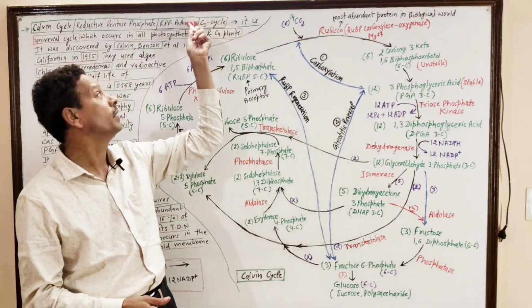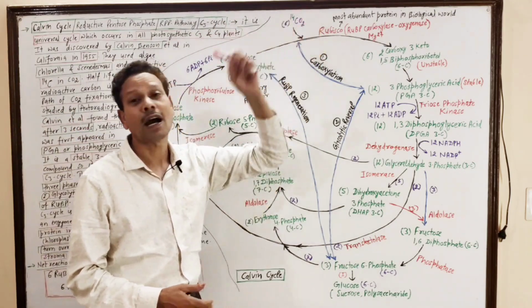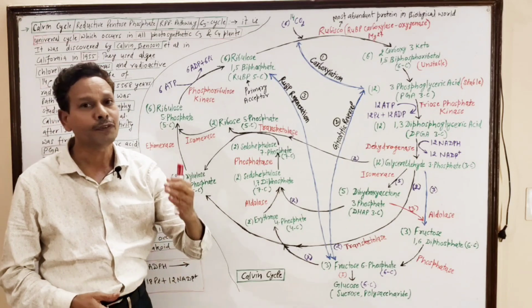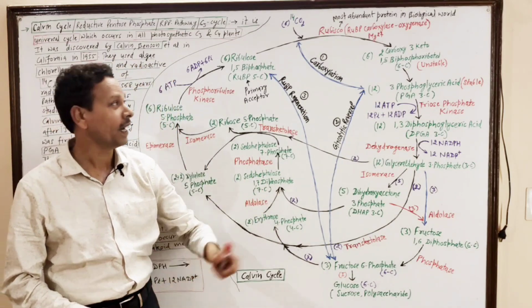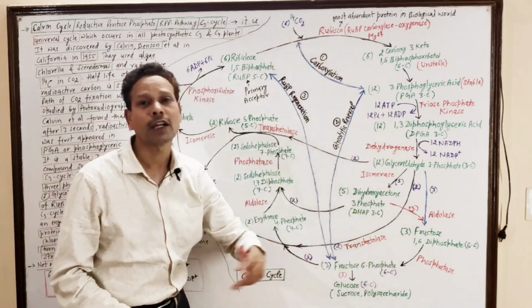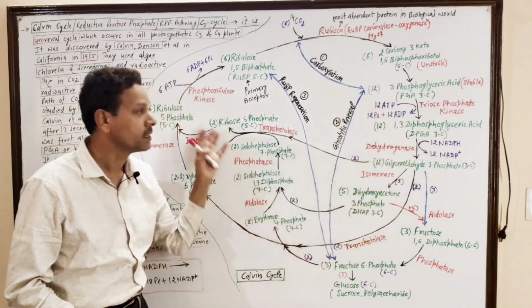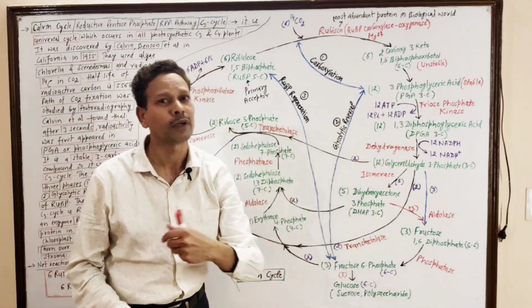The cycle is named the C3 cycle. The half-life period of this carbon is 5,568 years. To study the pathway of CO2 fixation, they used a technique called autoradiography.